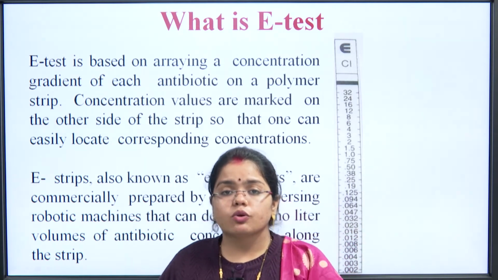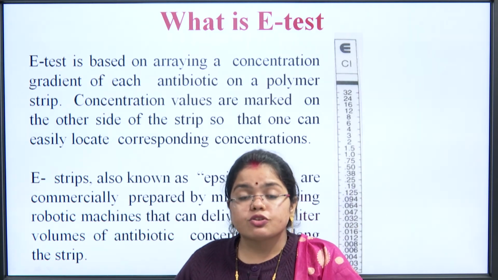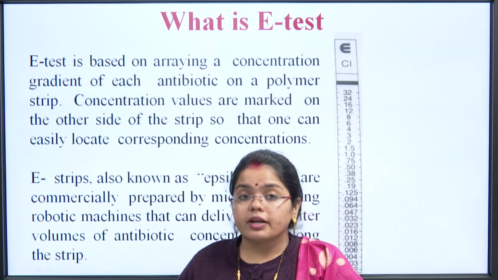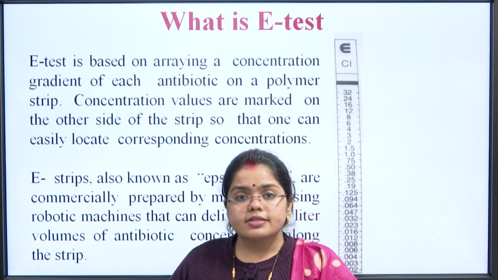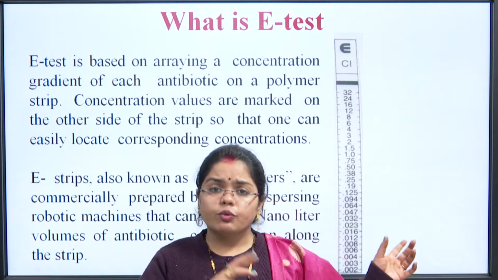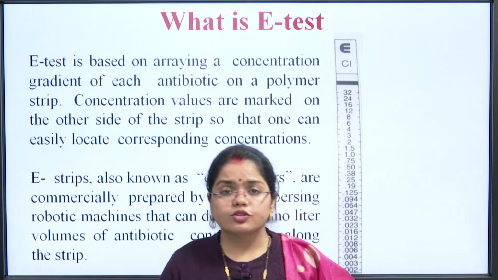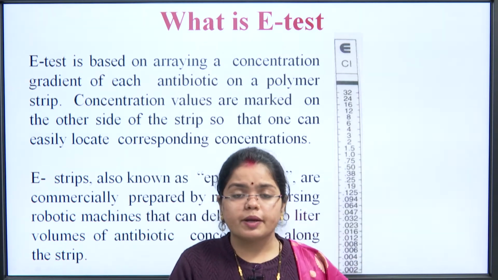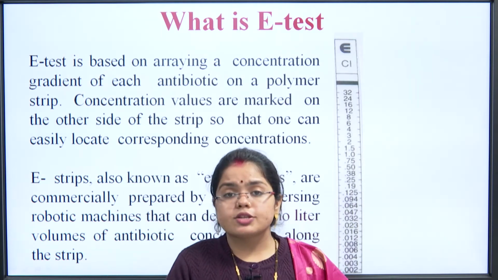This is the one test which we use for assessing the efficiency of the antibiotic for a particular antibacterial agent. Before the E-test, we discussed MIC, minimum inhibitory concentration, and different tests. We were doing the tube dilution method and the agar plate method. In tube dilution, the liquid broth was there, cells were suspended into it, and the antibiotic dilution was done to find out the MIC concentration.